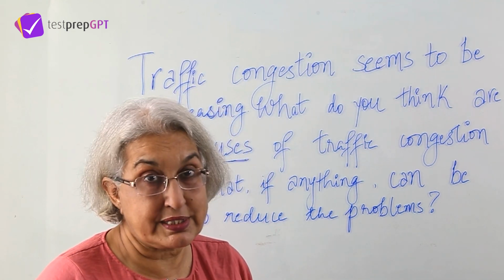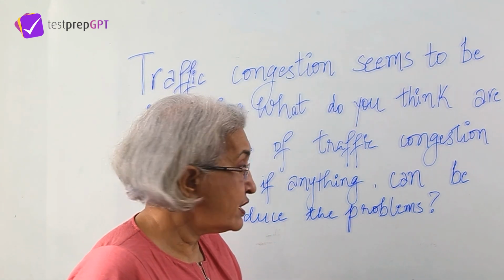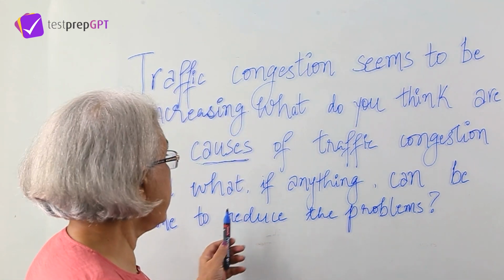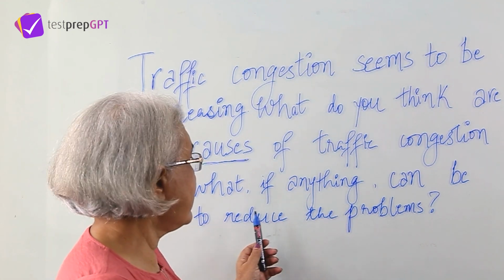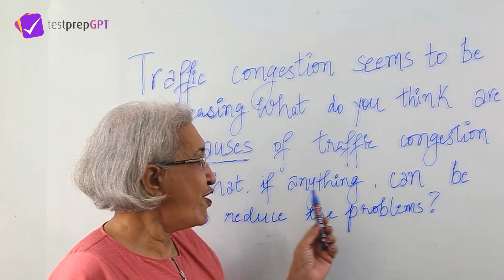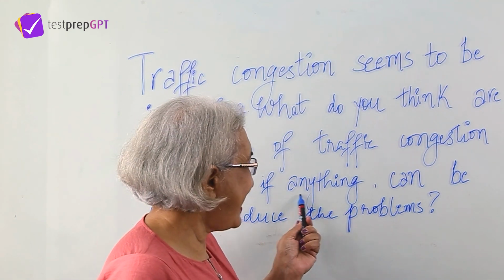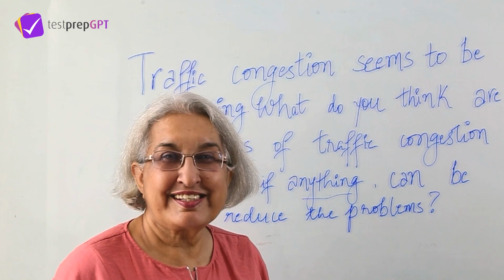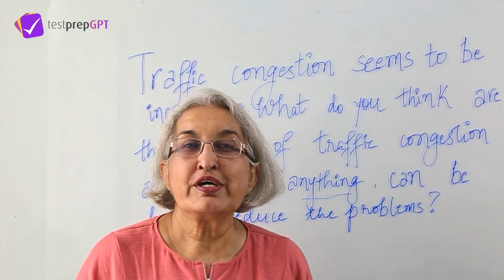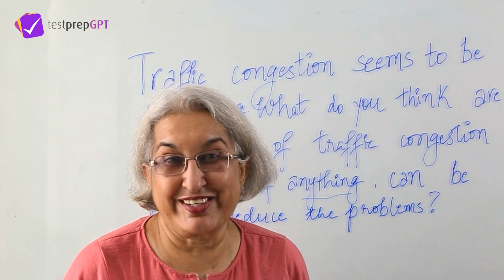Causes, then the consequences. And then the solutions, because what, if anything, can be done to reduce the problems? It's a very clever question. What, if anything? Well, what's the meaning of saying that? That means that perhaps you have room to say that not much can be done about the situation.